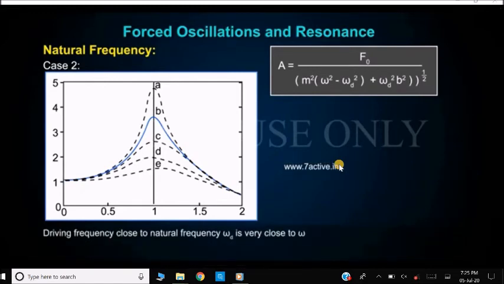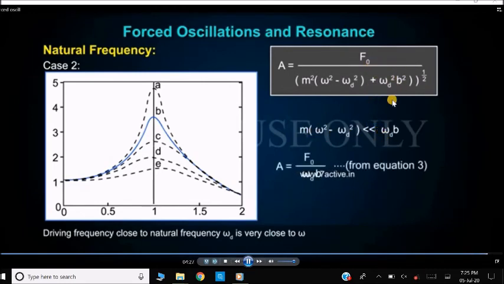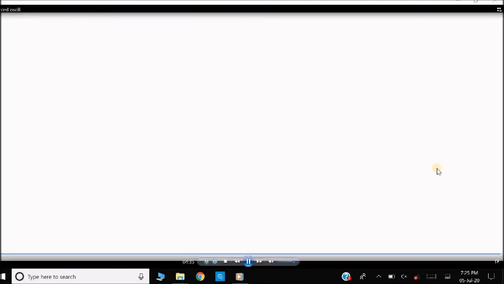Case 2 is the driven frequency very close to the natural frequency omega. So for this case, omega d b is very much greater, so this alone remains. So A is equal to f naught divided by omega d b. This is taken from equation number 3.